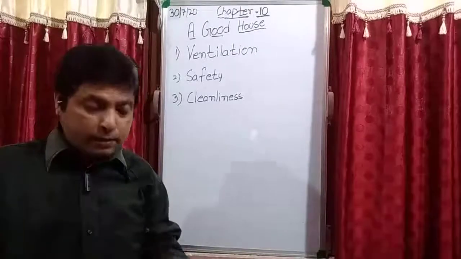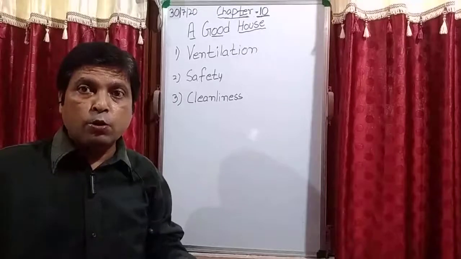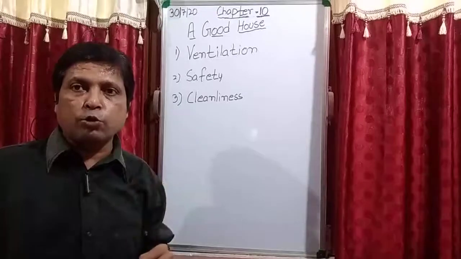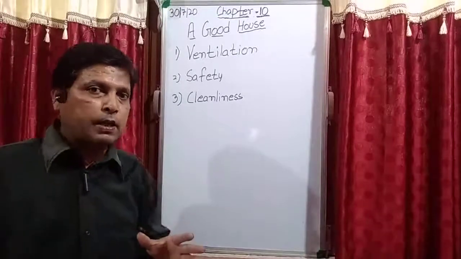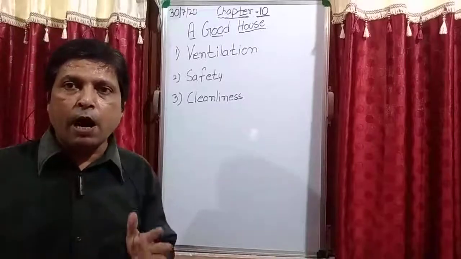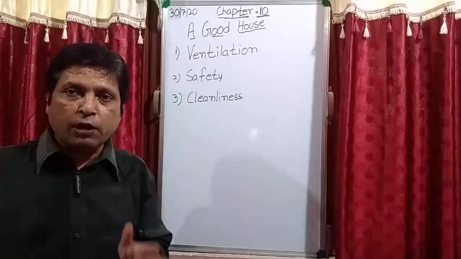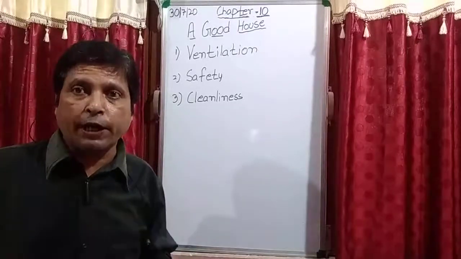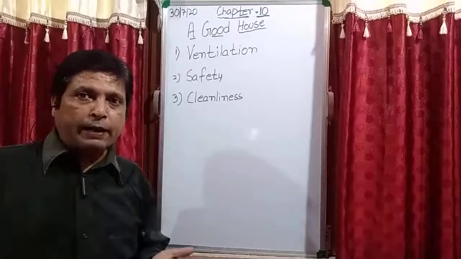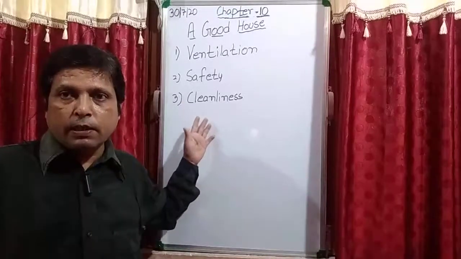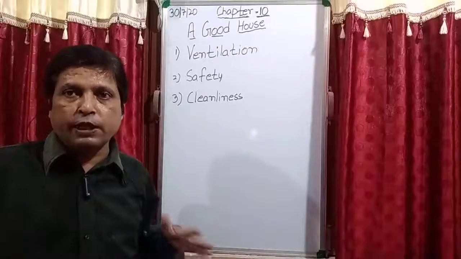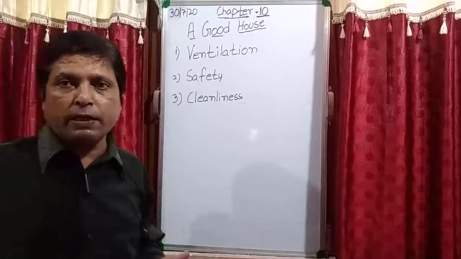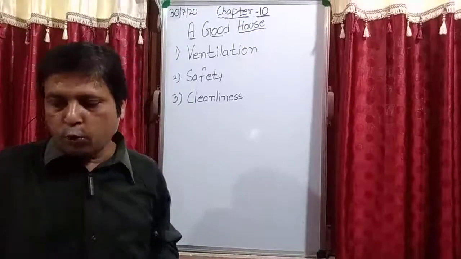Because we are sleeping inside the house, the roof and walls of the house should be strong, so that they can protect you from harsh climate conditions. जो बहुत खराब क्लाइमेट कंडीशन है, जैसे कभी बहुत बारिश होती है या बहुत ठंडा पड़ रहा है या बहुत हॉट है टेम्परेचर, so that this house can save you from these things. Is it clear? So safety purpose we have discussed, a good house must have strong walls and roof to protect from heat, rain, cold, and